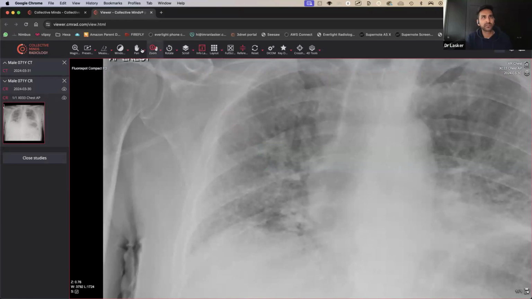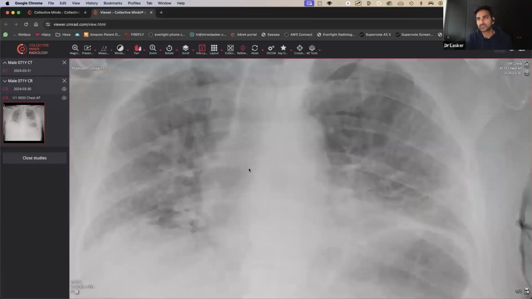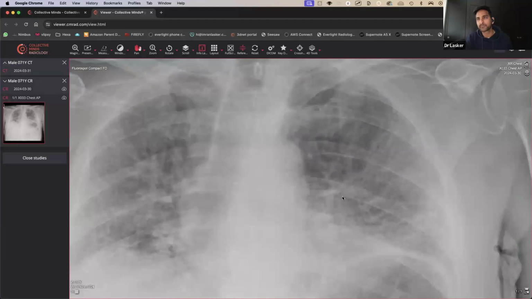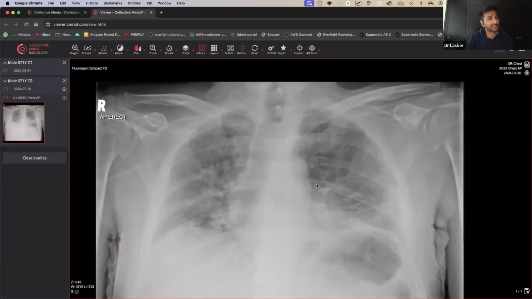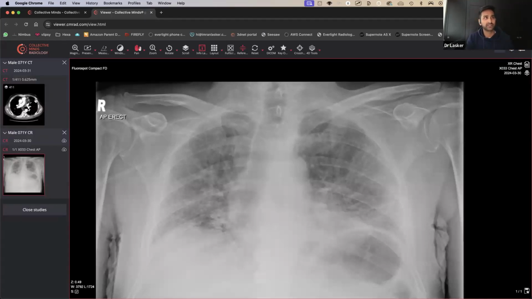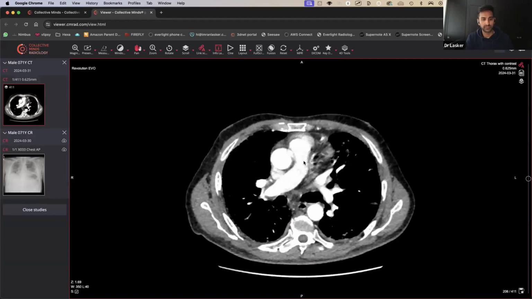If we go around the rest of the body and have a good look around, it does look like there are linear reticular lines going all the way to the edges, all over the place. So it is looking very busy. In terms of cystic change, it's going to be difficult to say that there's any on this. But in the context of someone being particularly breathless, maybe they've come in a few times saying they're breathless, they end up getting a CT scan, and the CT scan is what we're going to be looking at now.